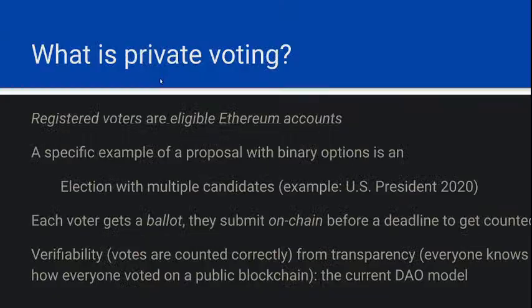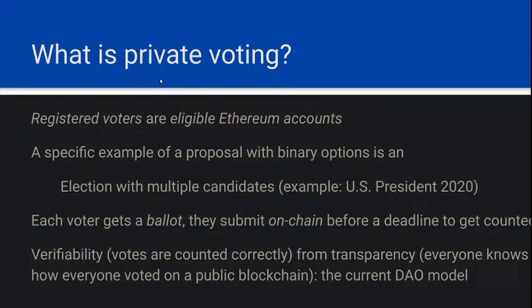To start with, we'll define that registered voters in a permission system are eligible Ethereum accounts whose opinions you care about. It could be token holders of your governance token. It could be anyone in your DAO. It could be just a subset of people that you know in real life. So a specific example of a proposal that you can vote on with binary options, yes or no, is an election. For example, the US presidential election in 2020.